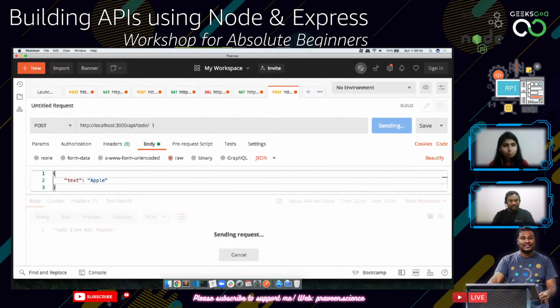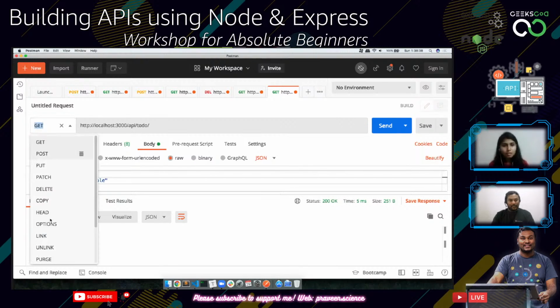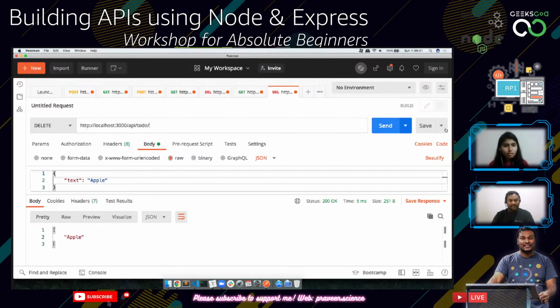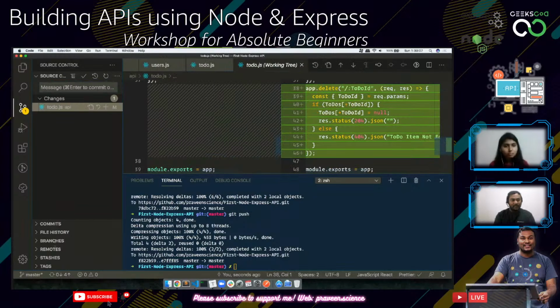So I'm just going to do a post, send 0. Get to-dos, that is Apple. Delete to-do /0. 204 no content, but it's a success message. And if I try to go get again for 0, 404, it shows null here because we already used up the 0th location, so we don't want to reuse it again for others. That is what we are doing here. So we have implemented the delete method as well.